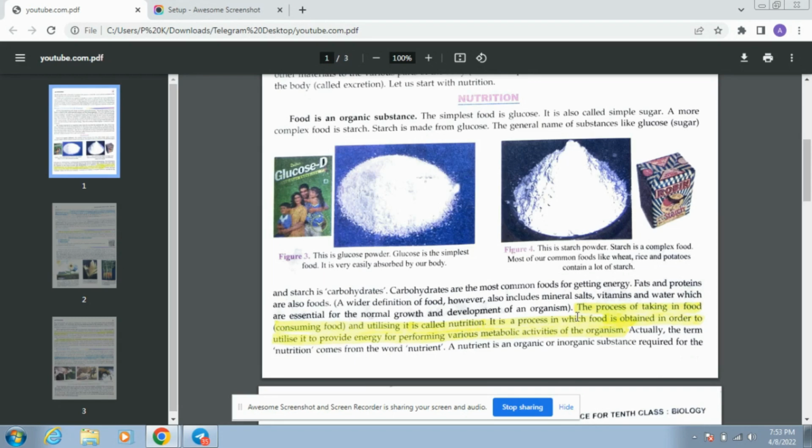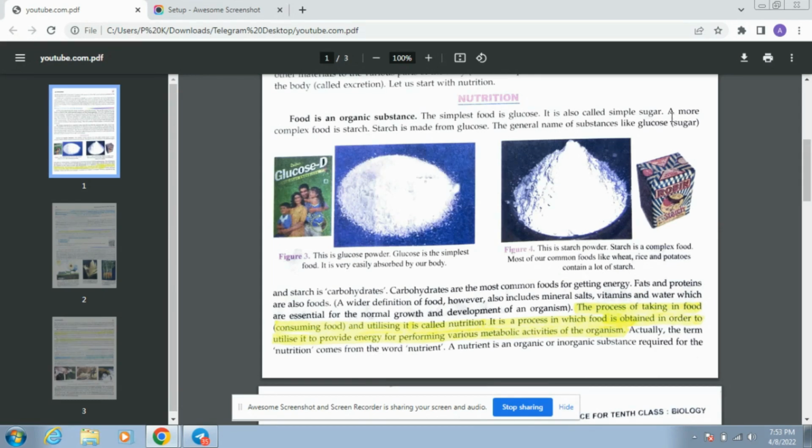Food is an organic substance. The simplest food is glucose. It is also called sugar, simple sugar. A more complex food is starch. Starch is made from glucose. The general name of substances like glucose, sugar, and starch is carbohydrate.